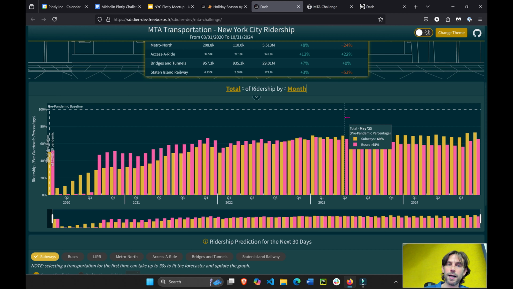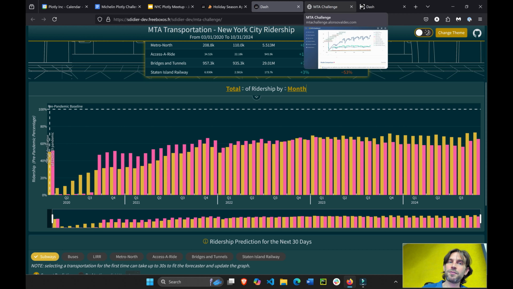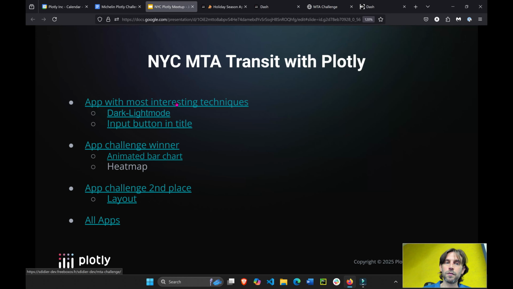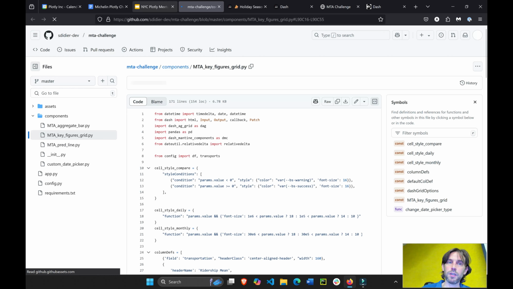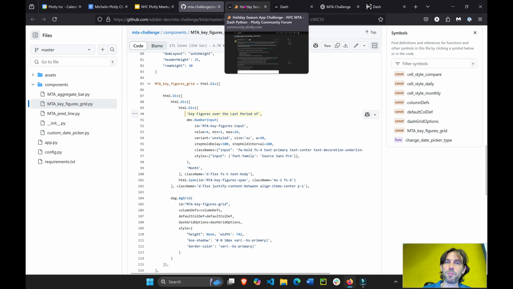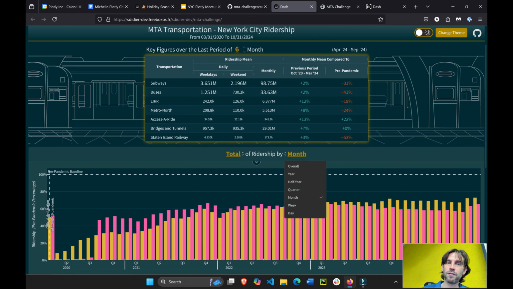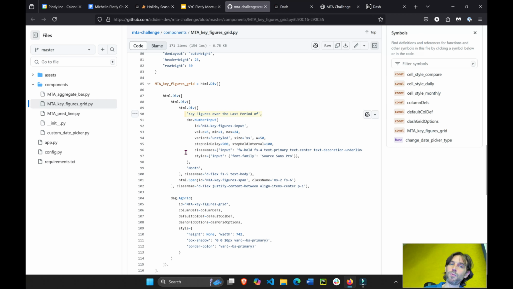Yep. And you can see it drops here, and we'll see in the other Dash apps how it goes up. But what I wanted to highlight here is the input button. You see this input button right here, the 6. Also, he added another input into the title that you can change. I want to see the last 6 months, or maybe I want to see the last 4 months. Pretty cool and pretty easy to add it with Dash.